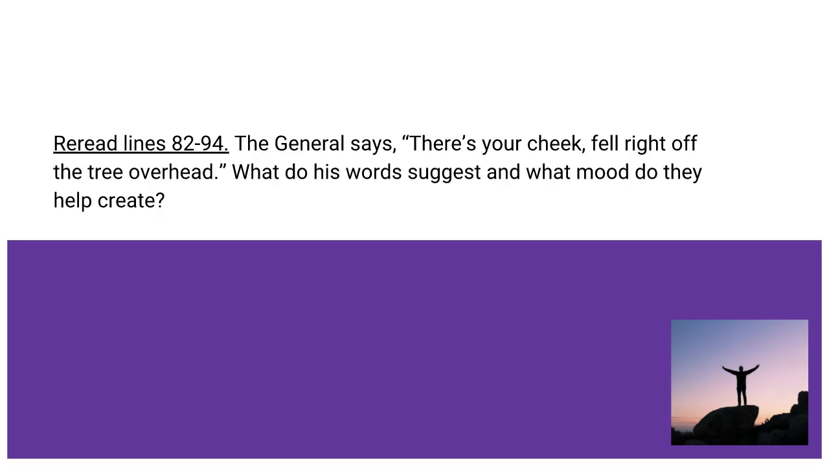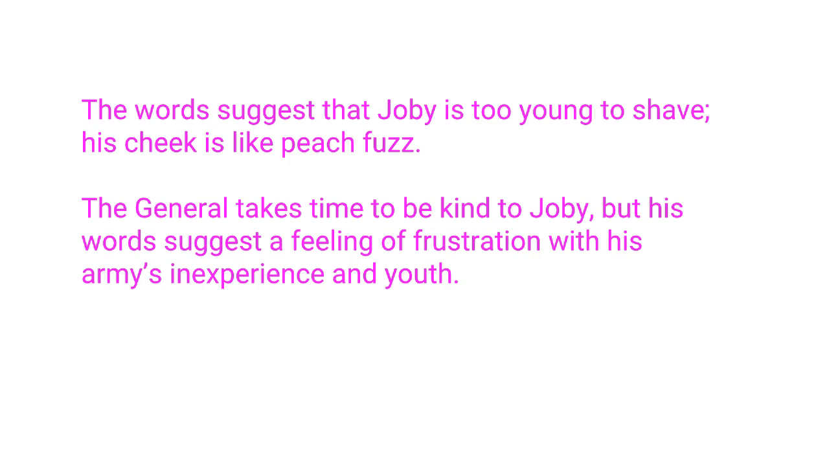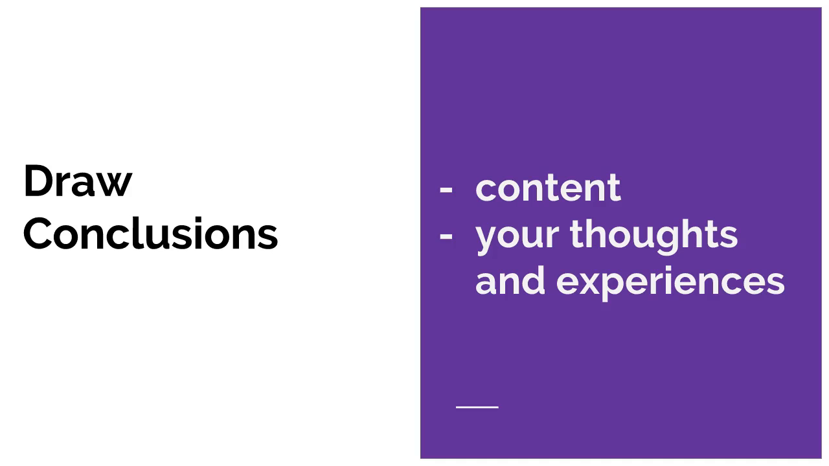Pause while you think. The words suggest that Joby is too young to shave. His cheek is like peach fuzz. The general takes time to be kind to Joby, but his words suggest a feeling of frustration with his army's inexperience and youth. Notice the general's description of the young soldiers on both sides in lines 106 through 115. We're going to use those to draw some conclusions.